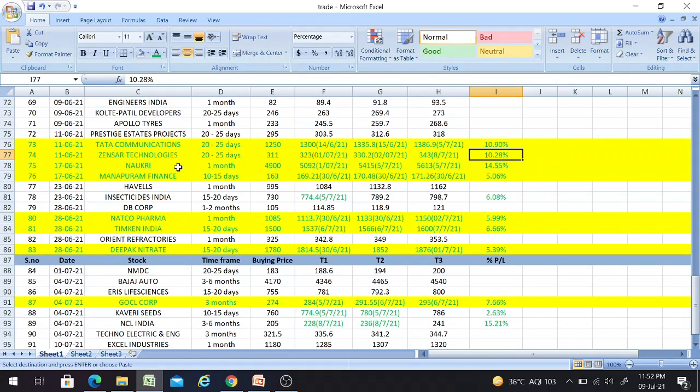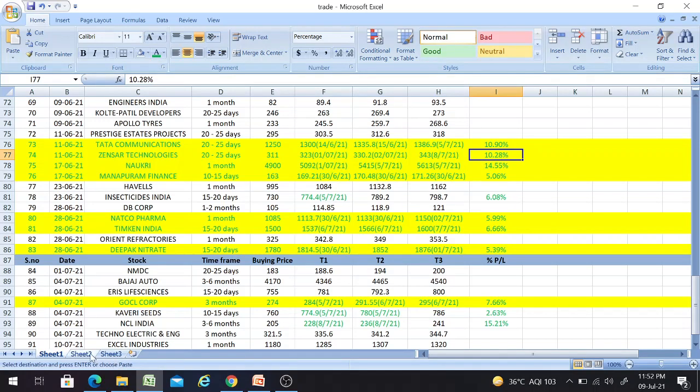I gave the buy call for the stock on 11th of last month with a time frame of 20 to 25 days, a buying price of 311, and a third target of 343. That means the person who bought the stock at 311, the price which I told, and sold it at 343, and we achieved this target on 8th of this month, they'll be getting a return of 10.28%, friends.